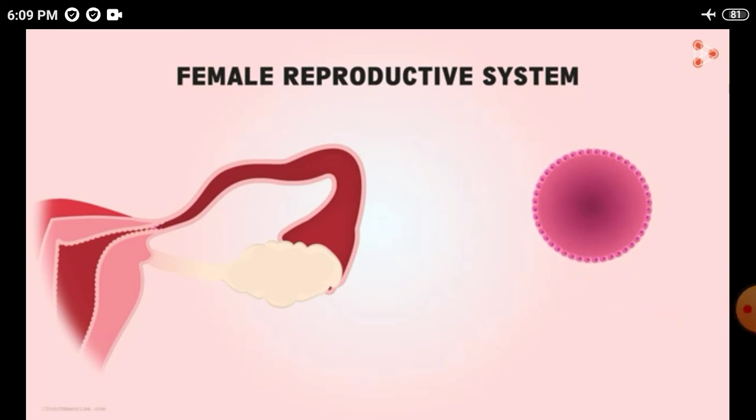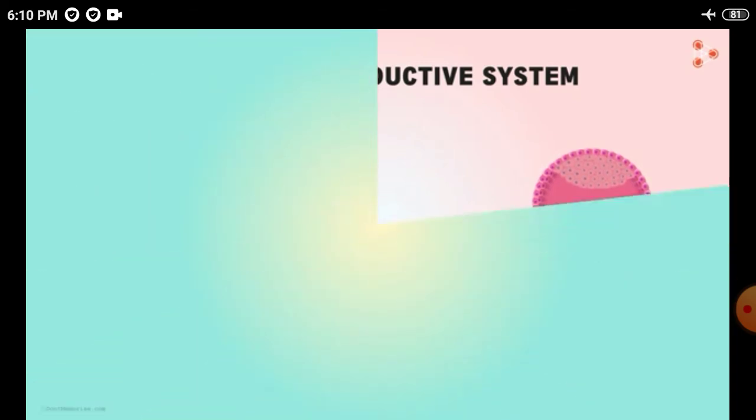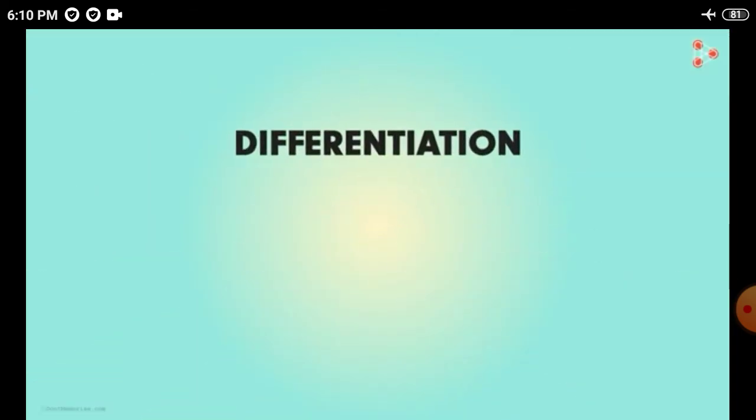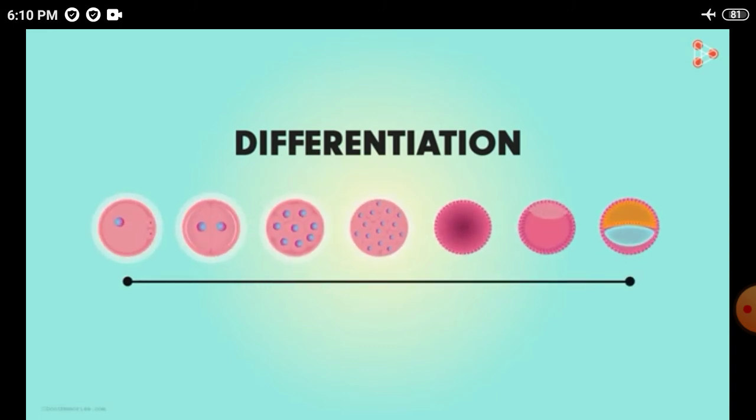Now the next stage of development will be the blastocyst. It is the stage where the embryo will have cells that have got differentiated and will even differentiate further. Now what exactly is this process of differentiation? Let me explain. Have you ever thought that if we all started our lives with a single cell, then where do all these different types of cells in our body come from? Yes, I know it's from the single cell that was present at the beginning. But how is this possible?